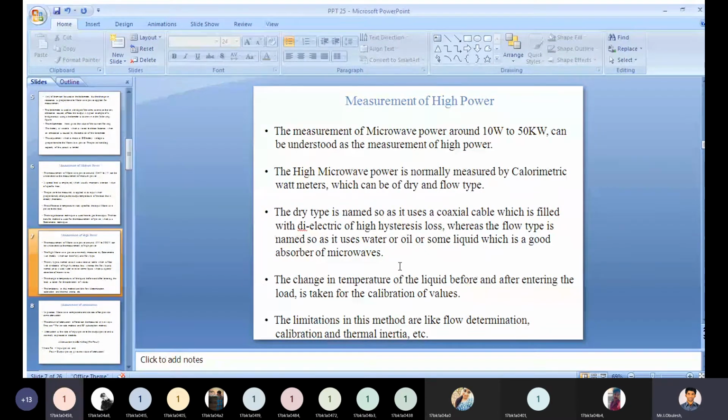So in the flow type, the change in temperature of the liquid before and after entering the load is taken for the calibration of values. The limitations in this method are flow determination, calibration, thermal inertia and so on.